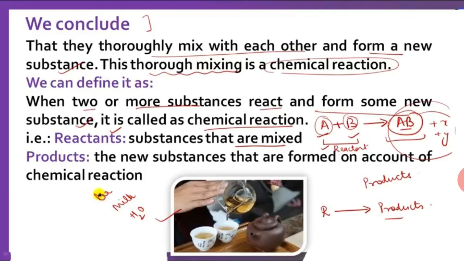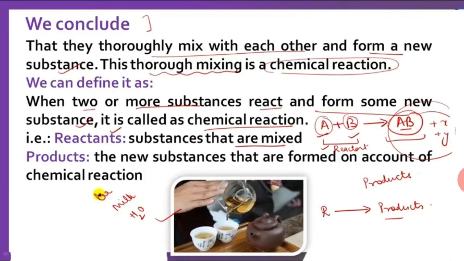It means there is a chemical reaction, and we can define it as when two or more substances react and form some new substance, it is called a chemical reaction.